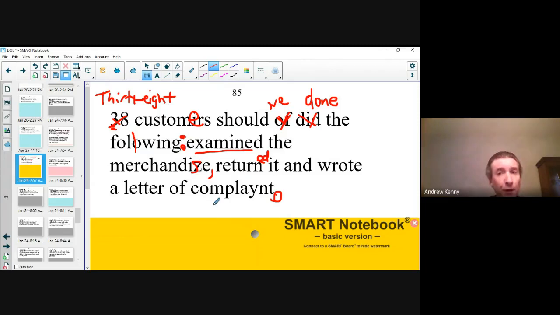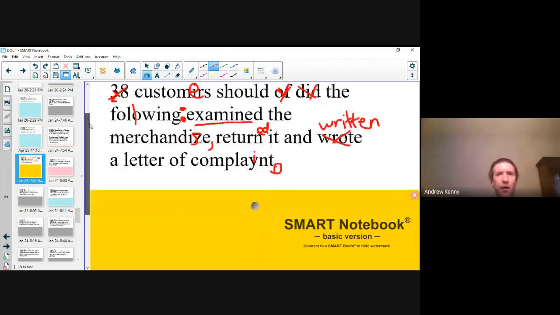They should have wrote. No, they should have written. Let's go into past tense as well. I wrote, but I should have written. All right, so make sure it agrees with the other verbs. Should have written a letter of complaint. And take a look at complaint. I have a complaint about the way that's spelled. It's not C-O-M-P-L-A-Y-N-T. Oh no, it's C-O-M-P-L-A-I-N-T. Fabulous job.